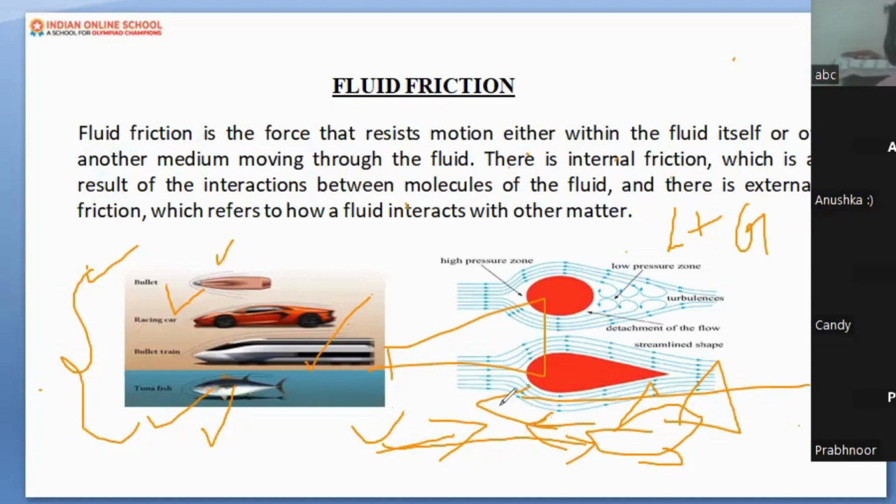So streamlining is provided, which helps them overcome the frictional force, whether it is offered by the water in the case of a fish, or by the air in the case of an aeroplane. Even a submarine going under the water has a streamlined body to overcome the water pressure, the water frictional force offered on the submarine.